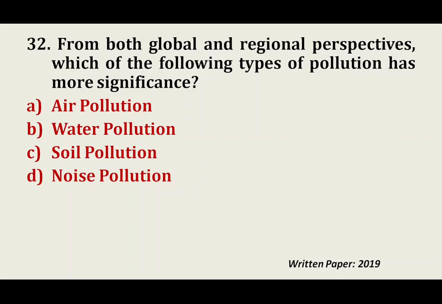The source of that acid rain could be India, but that acid rain will be poured in other countries. I'm just taking an example. I'm not blaming any country. So that's why, in global and regional perspective, air pollution is most significant. But water pollution, soil pollution and noise pollution are very local level pollution. They may affect two or three places, not a broader area. It's a very confined type of pollution. But yes, all this pollution has major impact on ecosystem and biodiversity. So the answer will be air pollution.